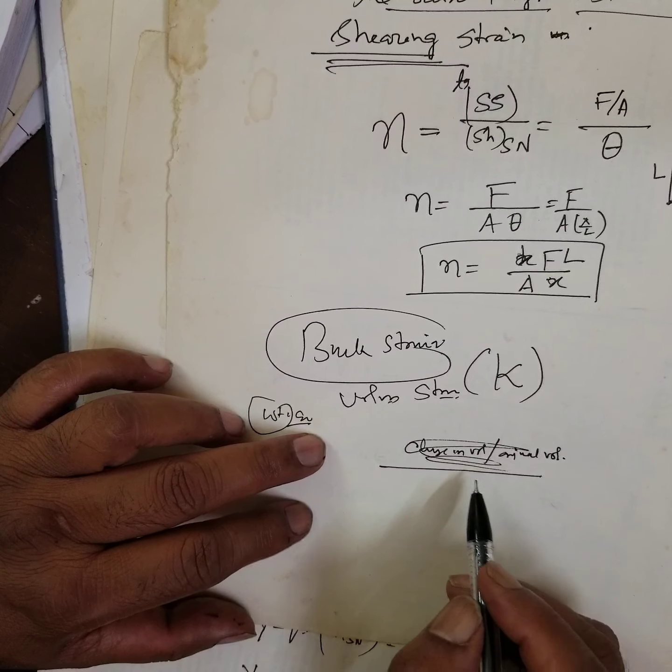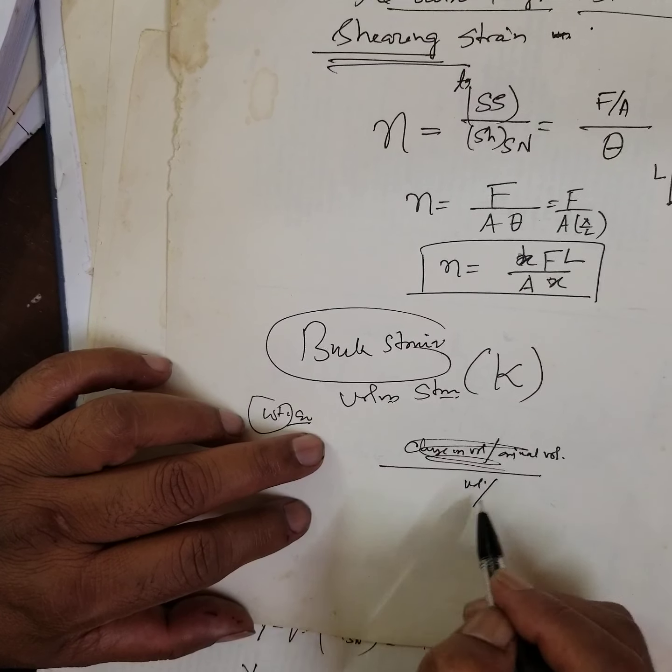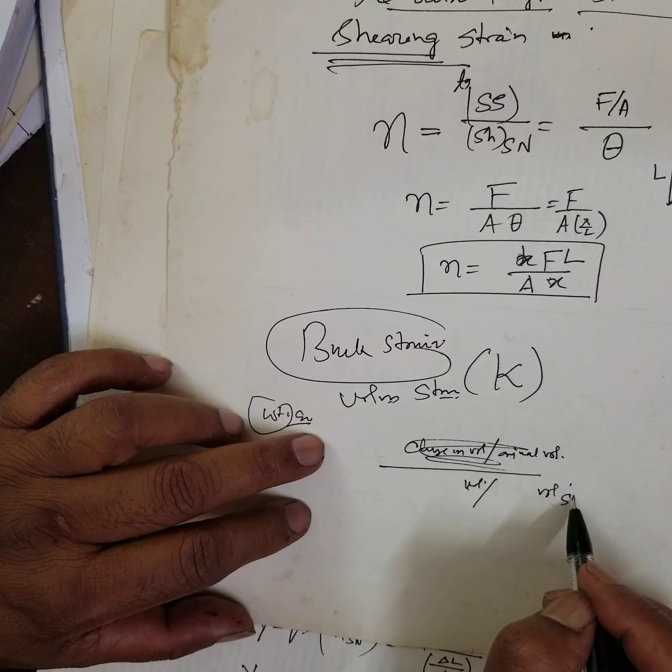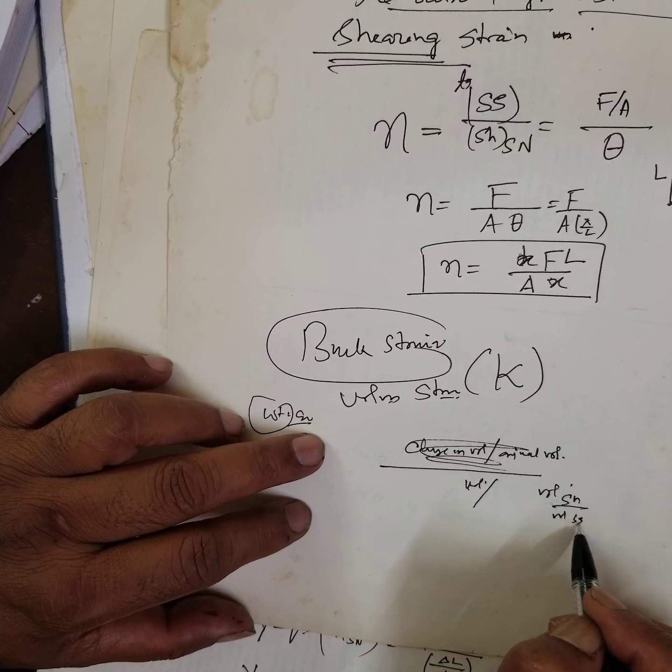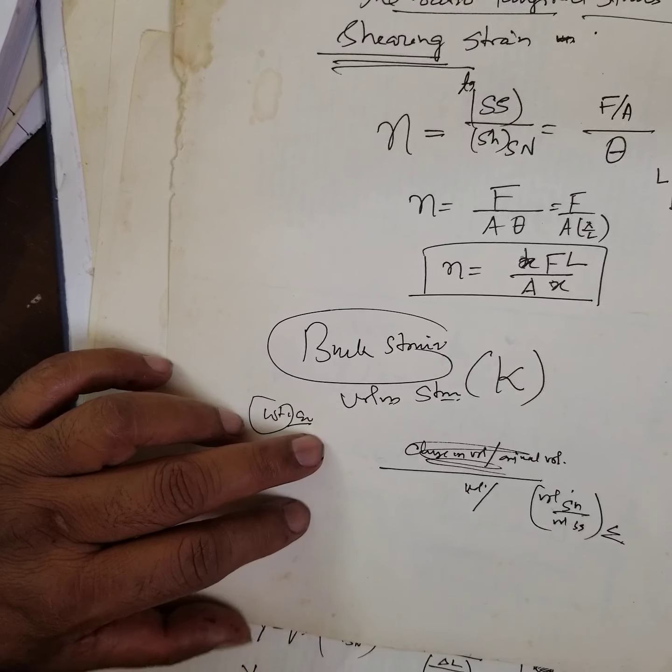That is, you can write volume stress by volume strain. That way also, within the elastic limit, you can call it.